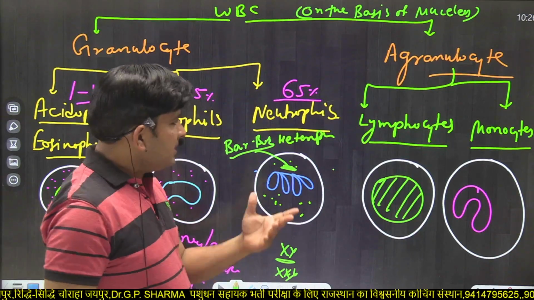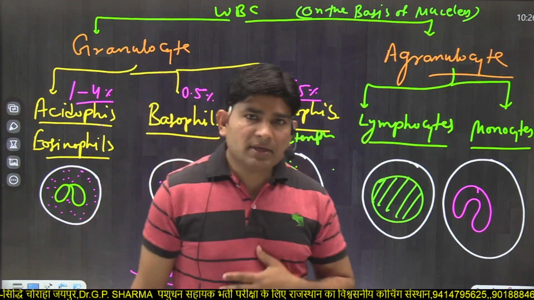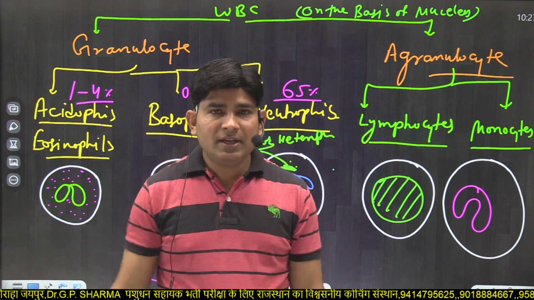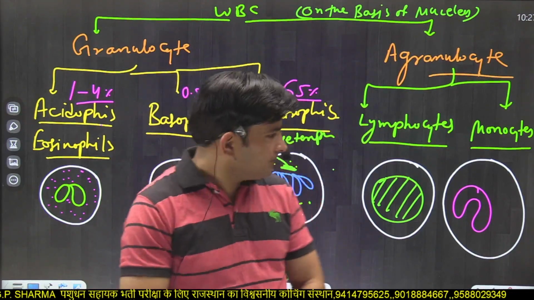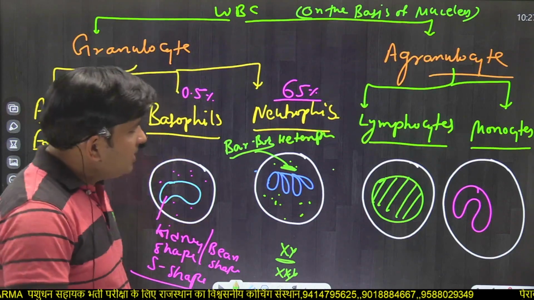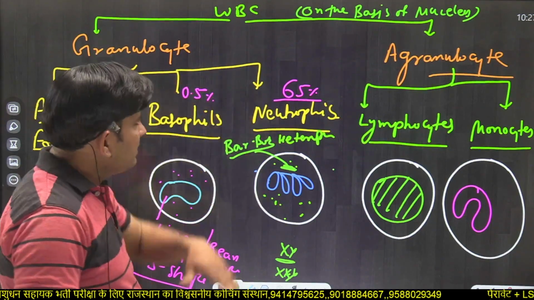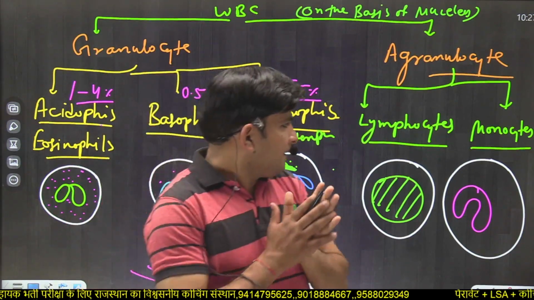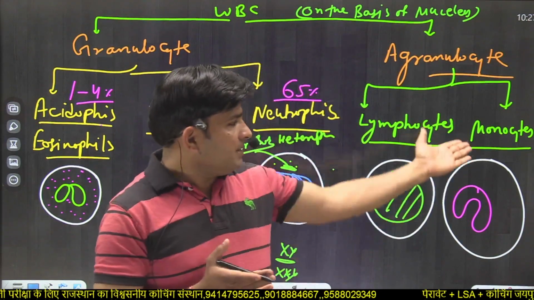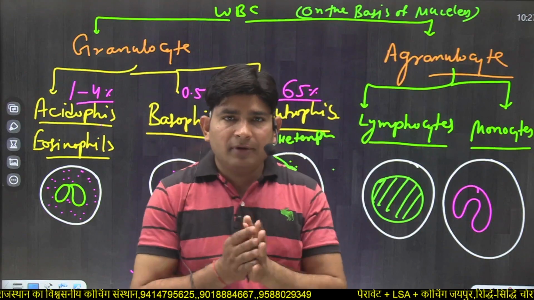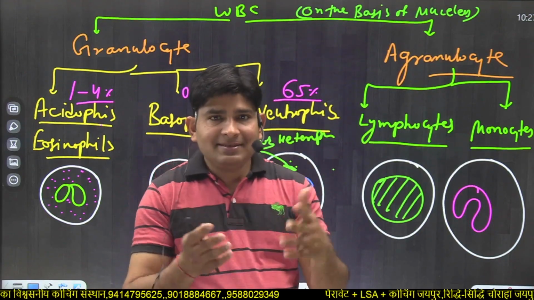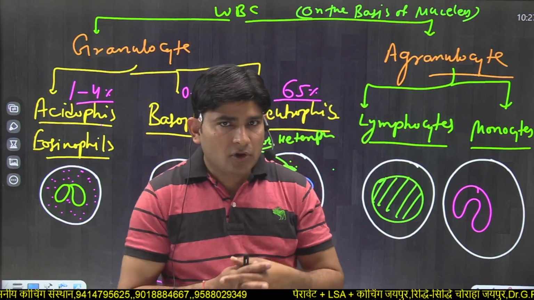If neutrophils increase, this condition is known as neutrophilia. If they decrease, this condition is known as neutropenia. Means we have completed these WBCs. One term is also monocytosis. What is monocytosis? If monocytes increase their number from normal.